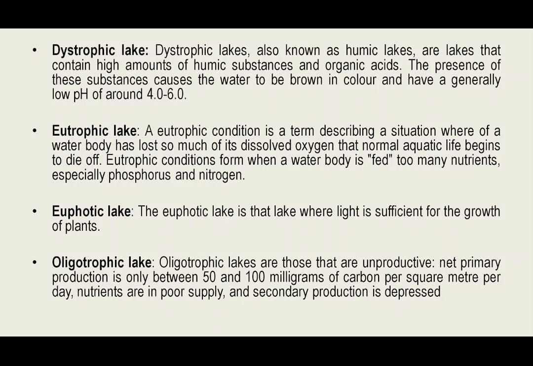In eutrophic lake, productivity is quite high. But oligotrophic lakes are unproductive. Net primary production is only between 50 to 100 milligrams of carbon per square meter per day. Nutrients are in poor supply and secondary production is depressed. So you got the concept of dystrophic lake, eutrophic lake, euphotic lake, and oligotrophic lake.